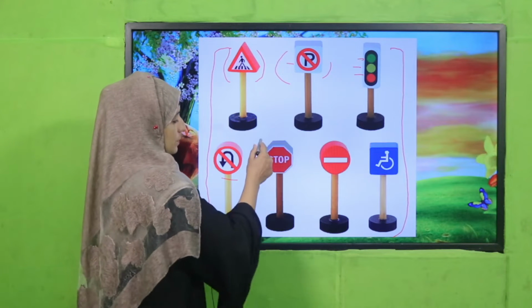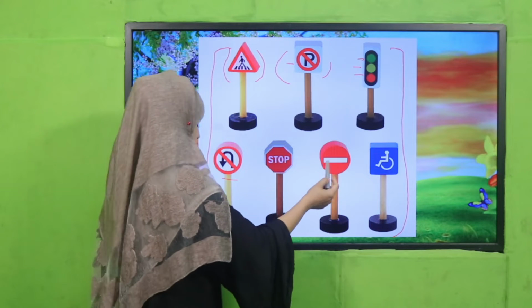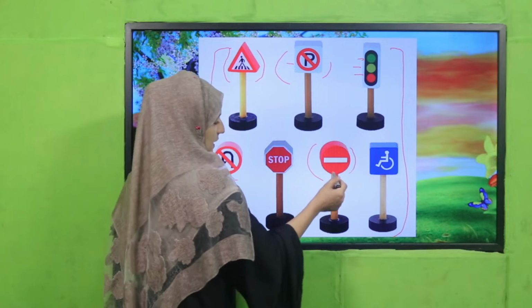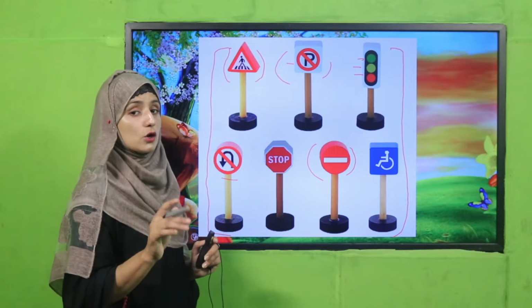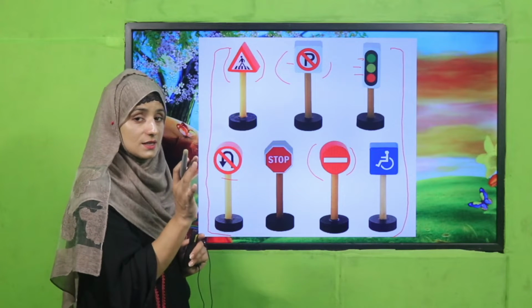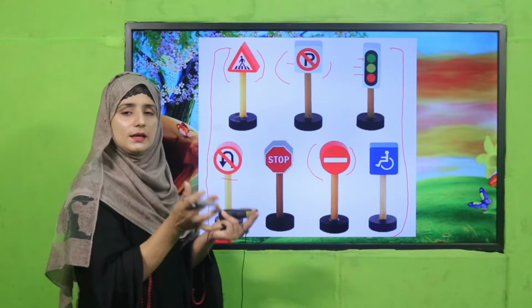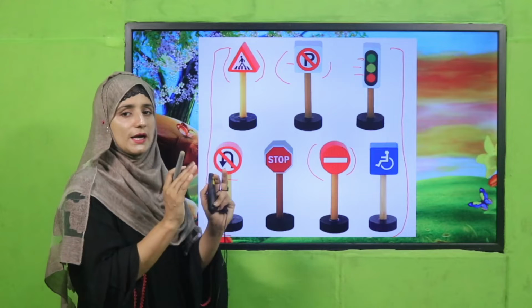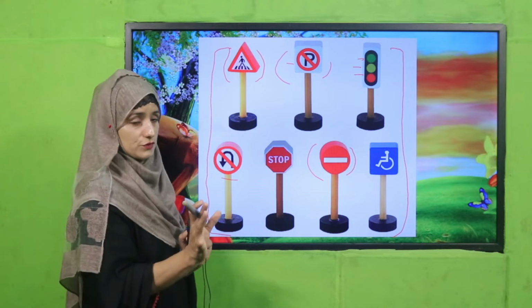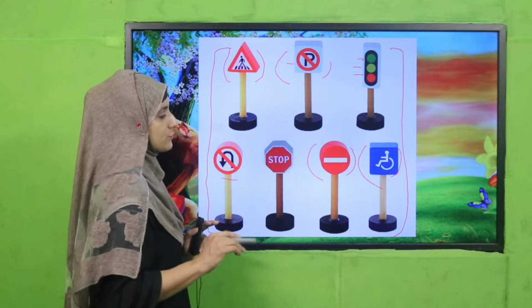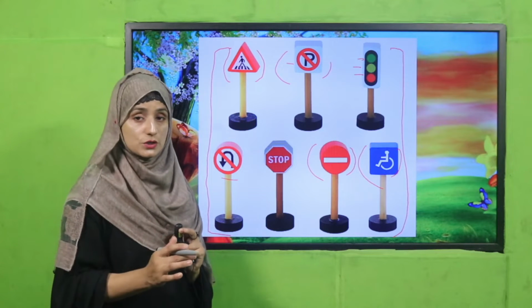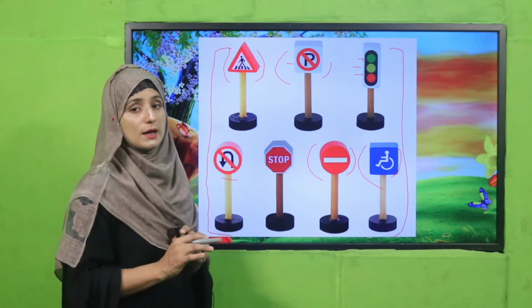There you have to stop. And which sign is this showing? This sign is showing that you are not permitted to enter there. This is an area that is meant only for staff. And this is also a symbol showing where you have to sit and how you have to sit while sitting in a place.